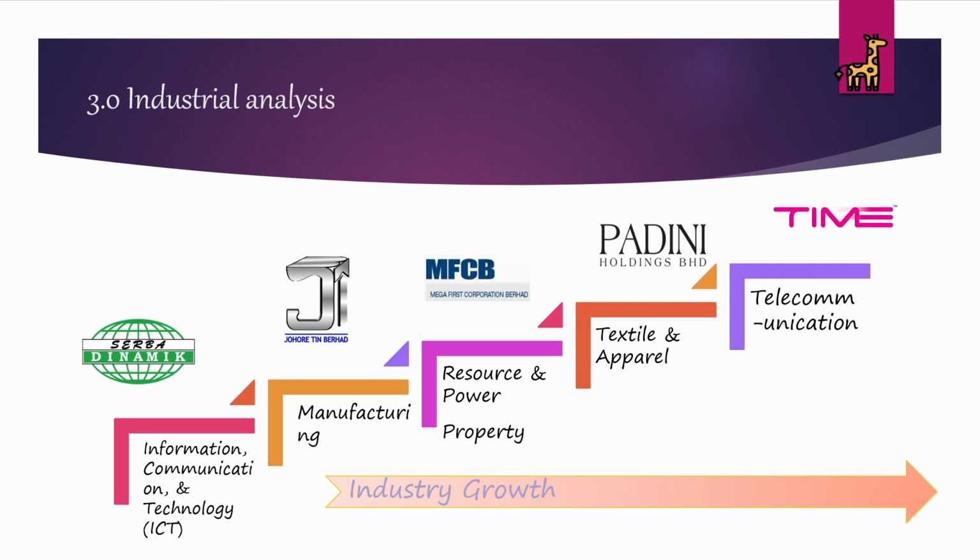Fourthly, Padini Holdings Berhad is a textile and apparel-based company. The textile and apparel industry managed to export products worth up to 14.69 billion ringgit, among the country's biggest export products. Government policies such as the Third Industrial Master Plan, IMP3, 2006 until 2020, and new fabric technology helped the growth of the industry. Padini Holdings is among the major fashion retailers in Malaysia. Its revenue has increased since 2017. Local market control and worldwide brand recognition are the edge for Padini Holdings Berhad.